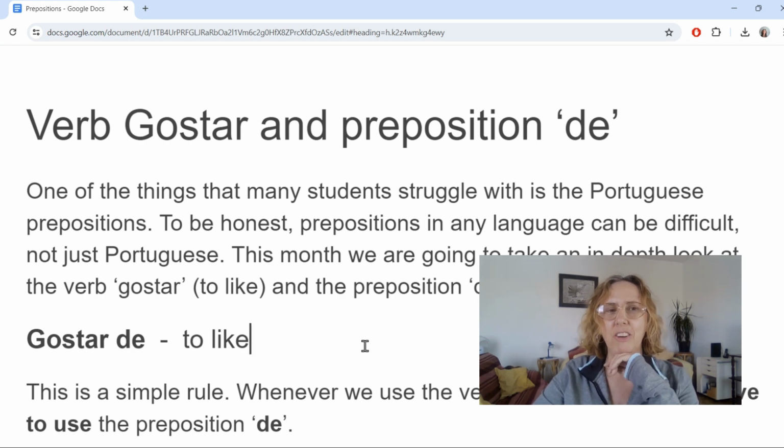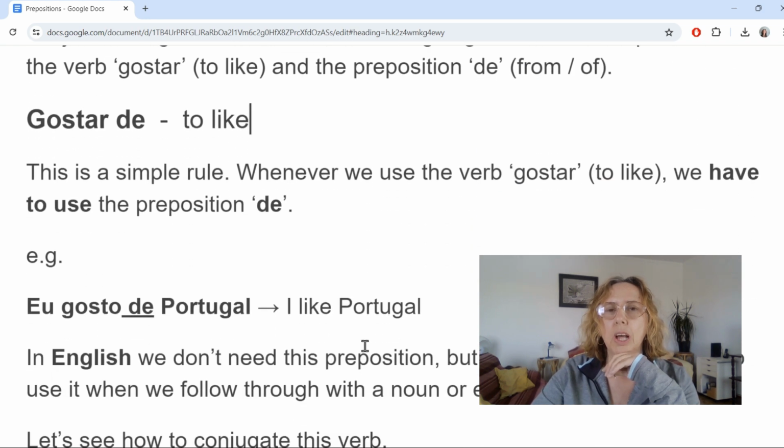So let's carry on. One of the things that many students say to me is that they have difficulty with the prepositions. But they're not the only ones, because the prepositions can be difficult in any language. So we're going to take a look at the verb gostar and the preposition de. It's a simple rule. The verb gostar uses the preposition de.